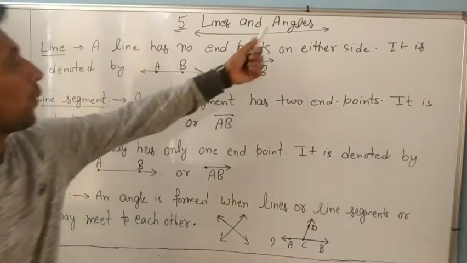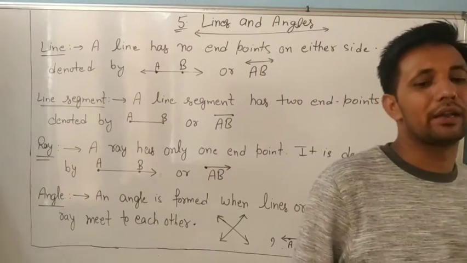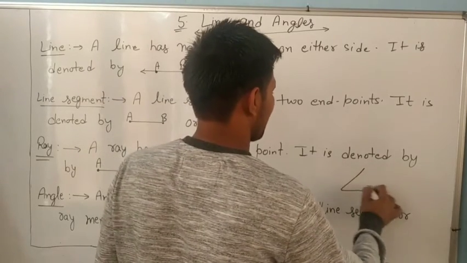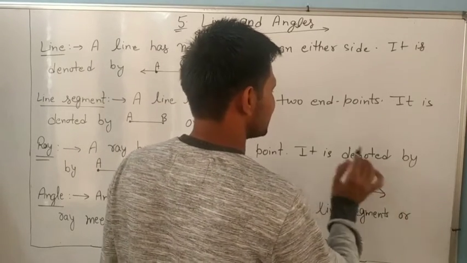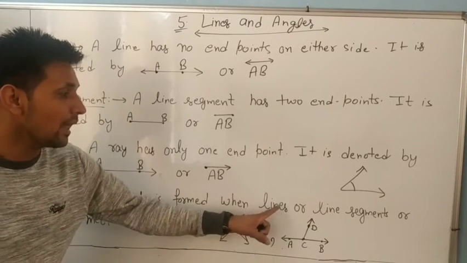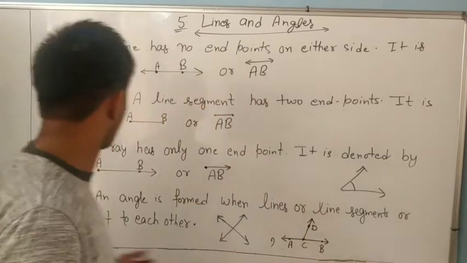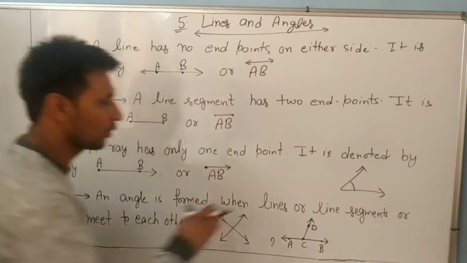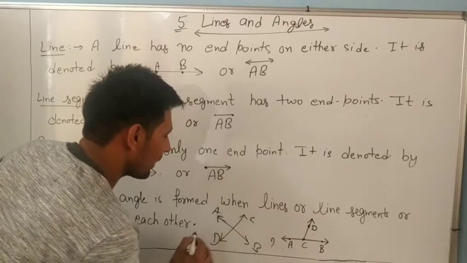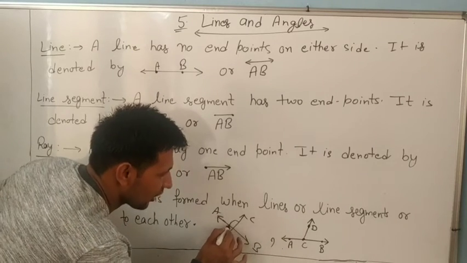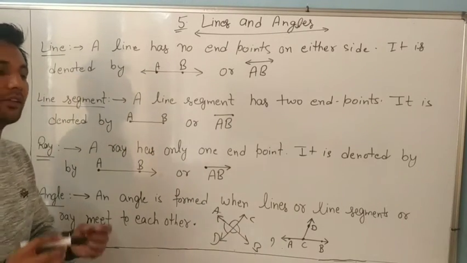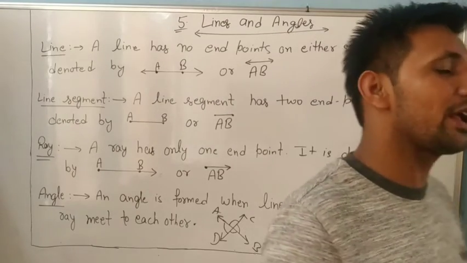Now look at what are angles. Everyone knows it is an angle. You will say, sir, we know it from 6th class. But what is the definition of an angle? An angle is formed when lines or line segments or rays meet each other. Take any two line segments, suppose A, B, C and D. When they meet each other, it is also some angle. So an angle is made when line segments or lines or rays meet each other.